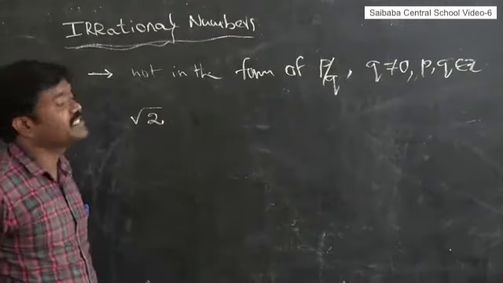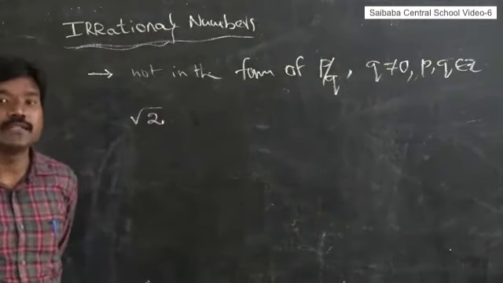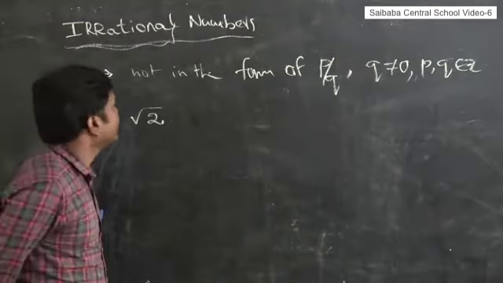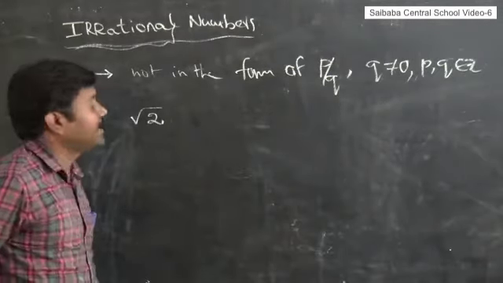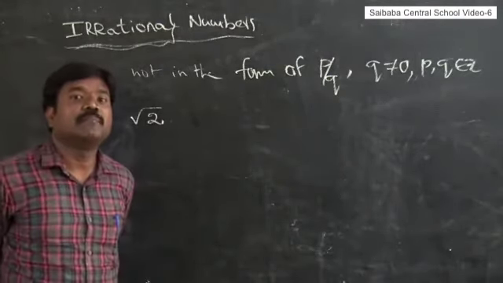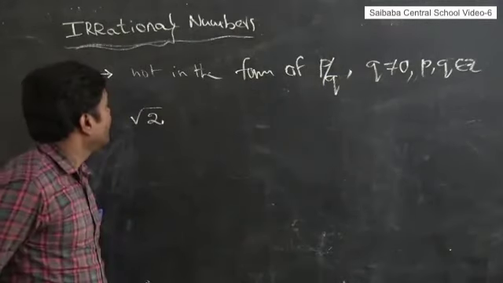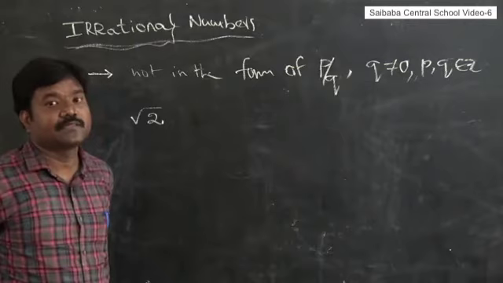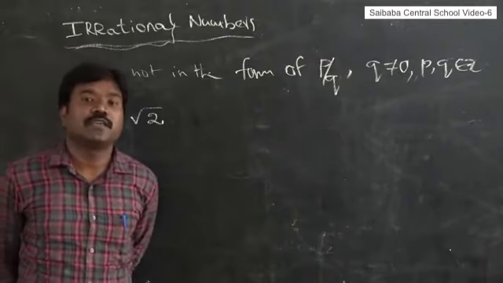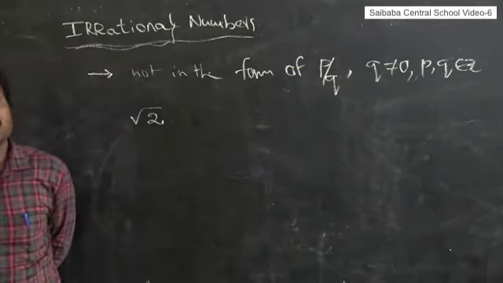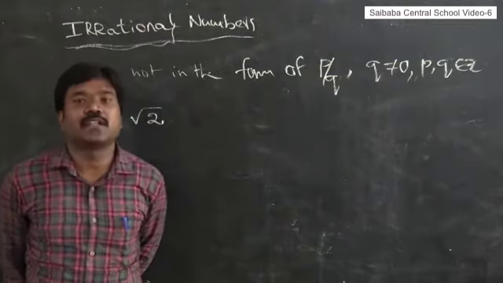Who introduced these irrational numbers? The Pythagoreans. Among them, mainly we hear the name Hipparchus. There are so many myths about this Hipparchus in history. If you want, you can see on the internet, or else we will discuss Hipparchus in a separate class later.